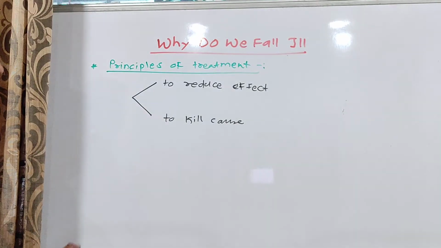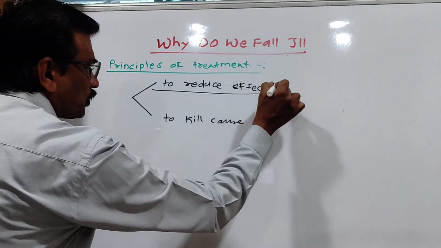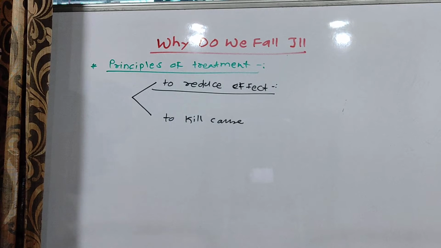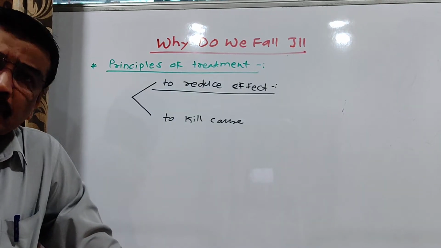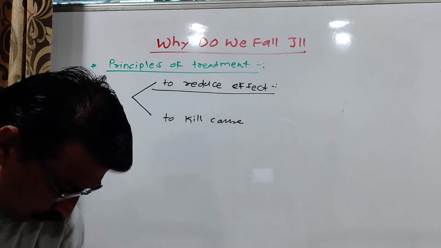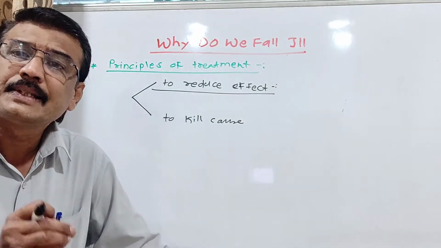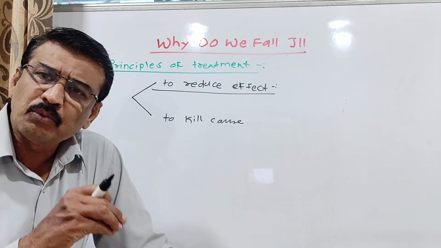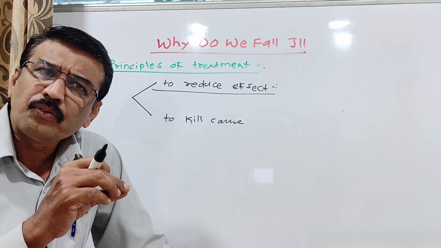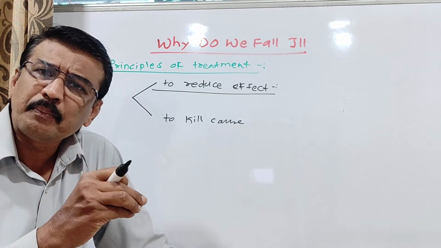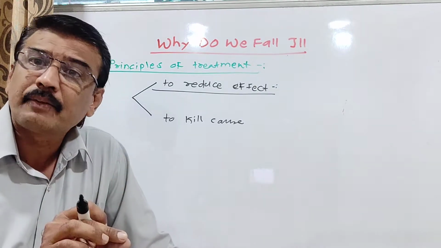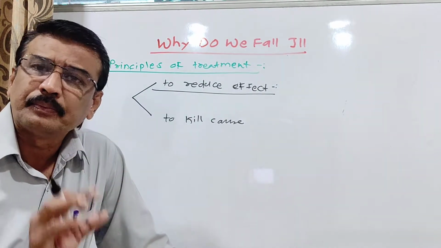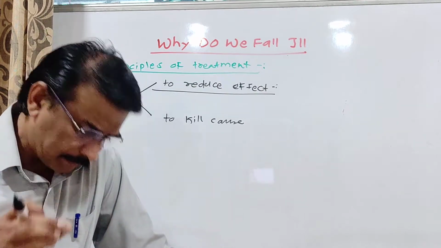Now we will study one by one. First we focus on how to reduce the effect. So when we feel that we have some disease, sometimes when we take proper rest, then by simply doing that the disease can be cured, but it happens only sometimes.